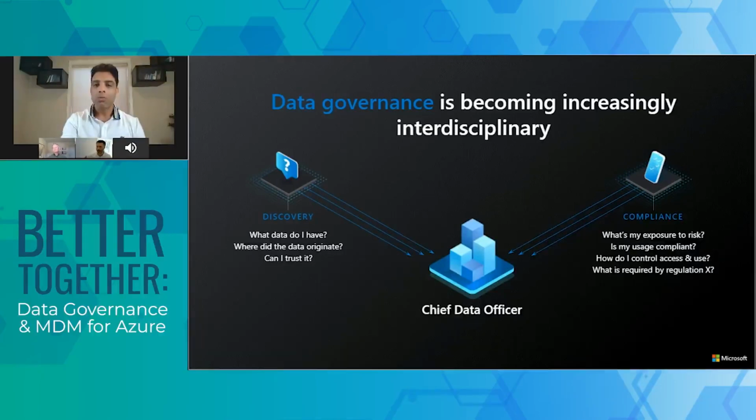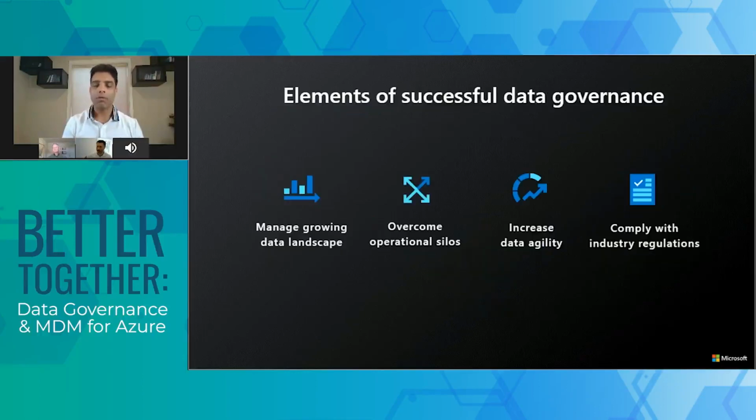Okay? So as we learn more about data governance, again, working with our customers and with our partners, we have seen four key aspects for a successful data governance solution. The first key part is to be able to understand where data exists, right? As I mentioned, data is all over the place. So being able to manage that growing data landscape is a key aspect.